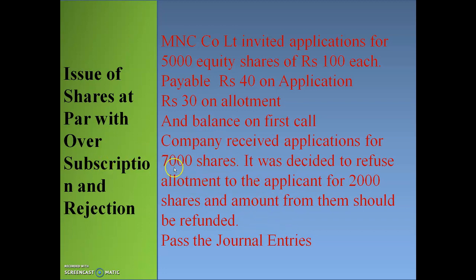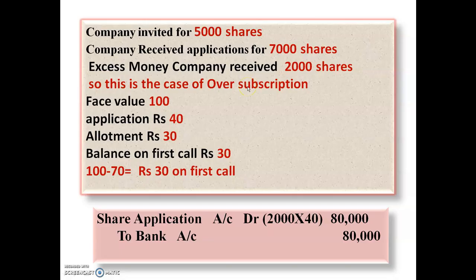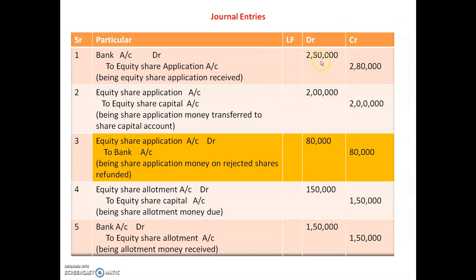So 7000 into 40, rupees 40 on applications, so that amount will be 2,80,000. Bank account debit, in debit column 2,80,000, to equity share application account, same amount will be transferred in credit column, that is 2,80,000. Being equity share application received, means here company received 7000 applications, because of that we have taken here 7000.